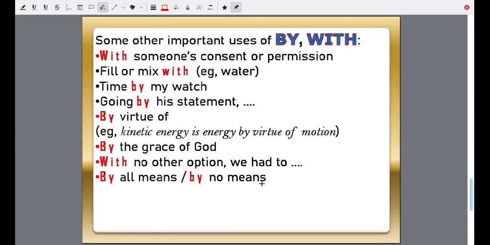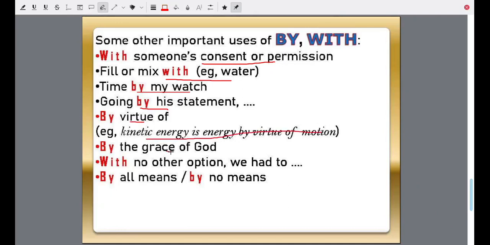Some other important uses of by and with. With someone's consent or permission. Fill or mix with. For instance, you can mix something with water. Time by my watch. We don't say time in my watch. We say time by my watch. That means time according to my watch. Going by his statement. By virtue of. For instance, kinetic energy is the energy by virtue of motion.